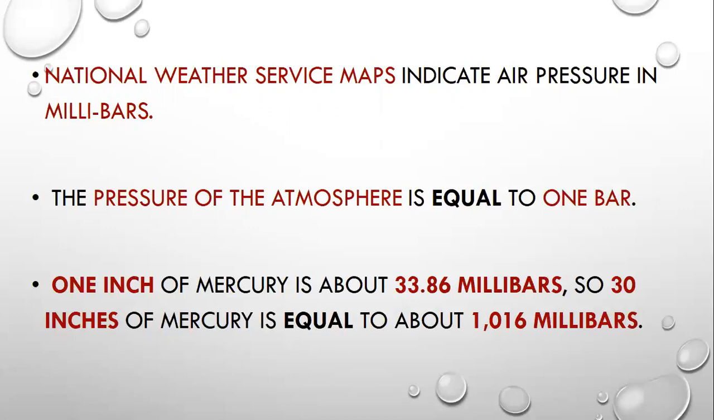The pressure of the atmosphere is equal to 1 bar. But if we use millibars, 1 inch of mercury is about 33.86, which rounds to 34 millibars. So 30 inches of mercury is equal to about 1016 millibars. And that's what we see here, guys, the maximum amount of air pressure in nature.